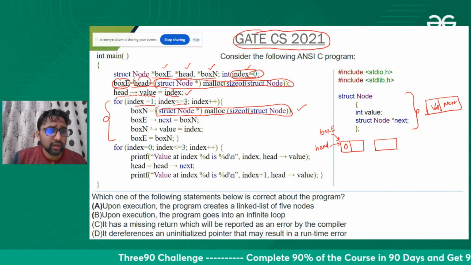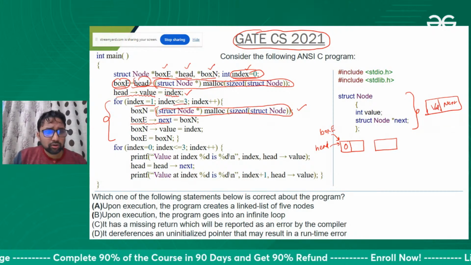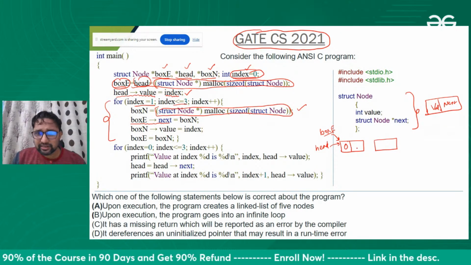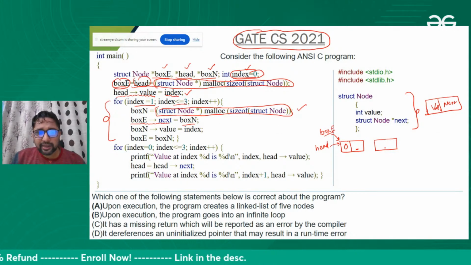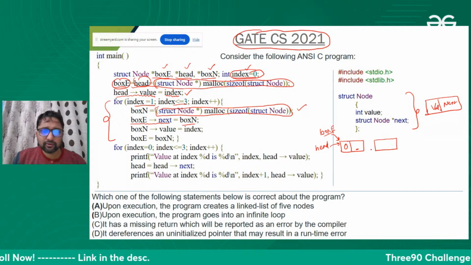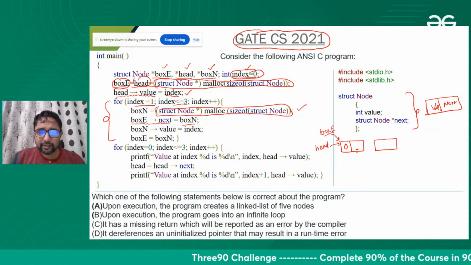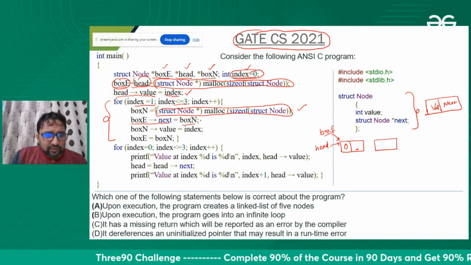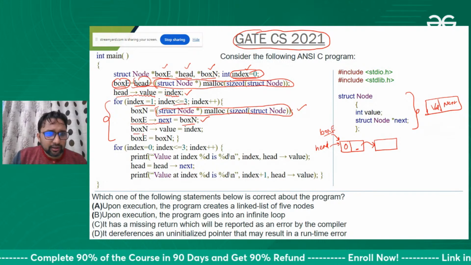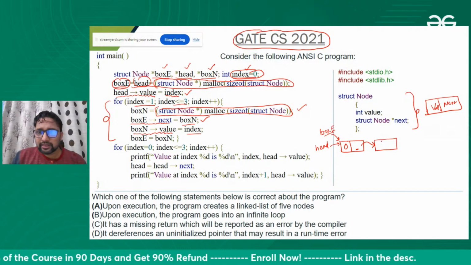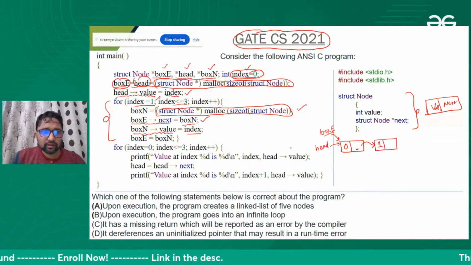This statement is executed, and in the next of this node, box E is this, the next of this is this. We store the address of the new node. The new node is box N, N for next. E for earlier, maybe you can see E for earlier. Okay, fine. So with this statement, I'm linking this node to this node. That's it. Fine. And in the value, we are storing the index value. Index value in the starting is 1. Okay, so we store 1 over here.